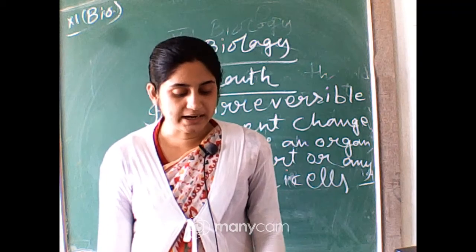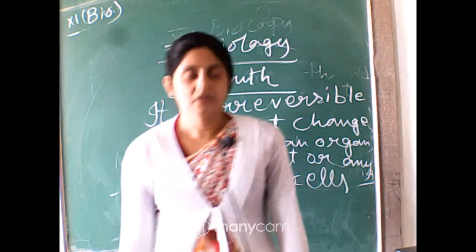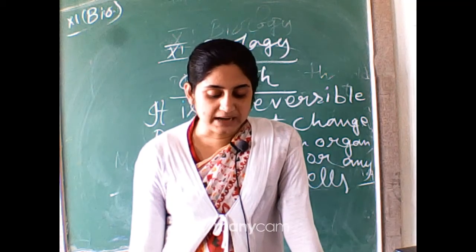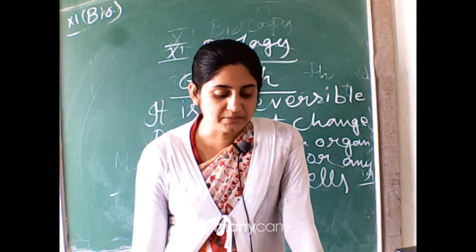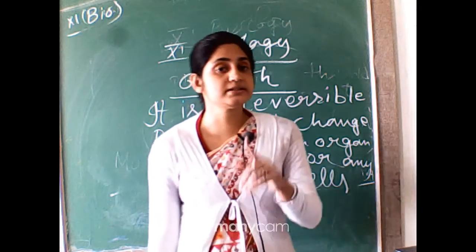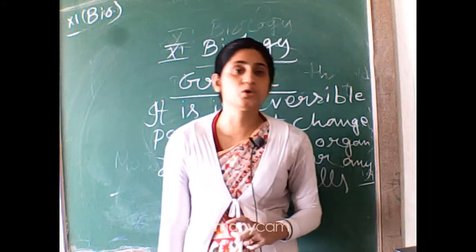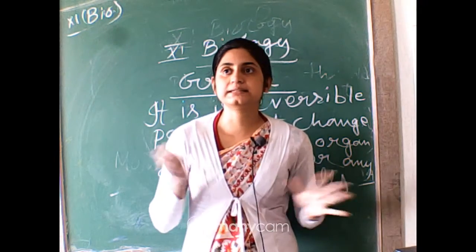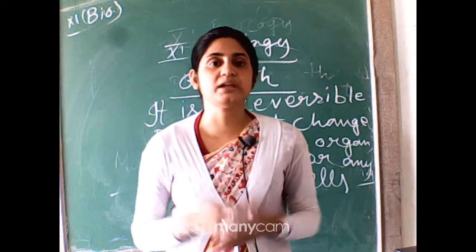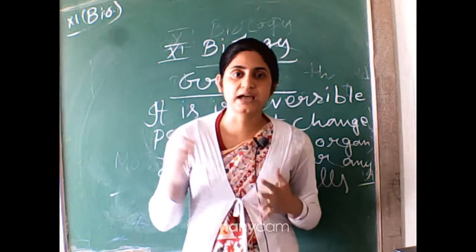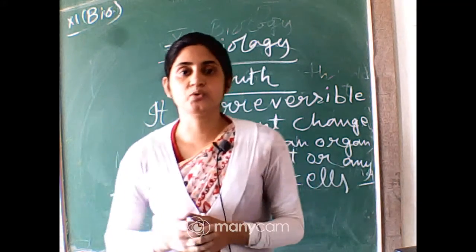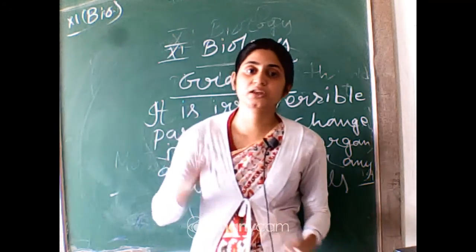Plant growth is generally indeterminate. So how can you determine plant growth? Plant growth is unique, because plants retain the capacity for unlimited growth throughout their life. This is the unique feature of plant growth. You can see that any type of animal or human being starts to grow from childhood, but after a certain age, 18 to 20 to 21, they stop growing. But the plants can grow throughout their life.